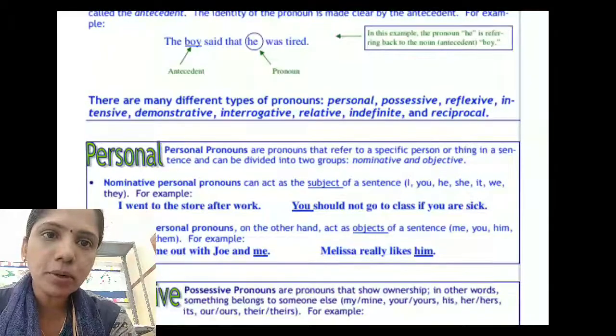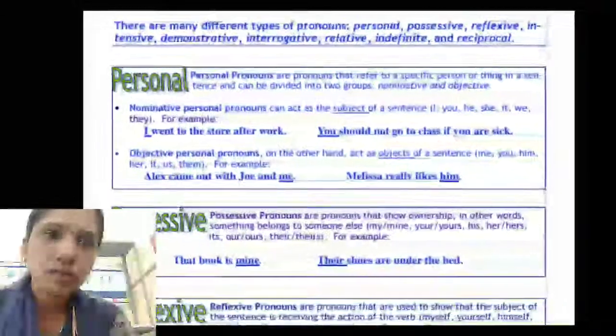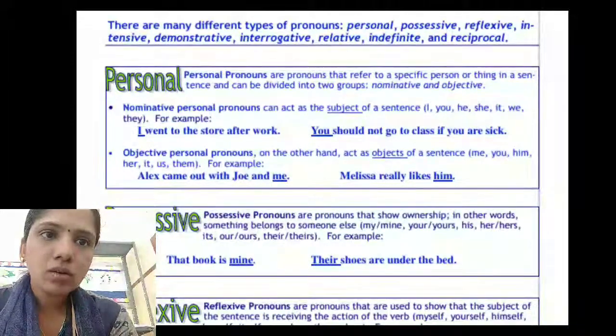There are many different types of pronouns: personal, possessive, reflexive, intensive, demonstrative, interrogative, relative, indefinite, and reciprocal. Let us see what personal pronouns are. Personal pronouns are pronouns that refer to a specific person or thing in a sentence and can be divided into two groups: nominative and objective.